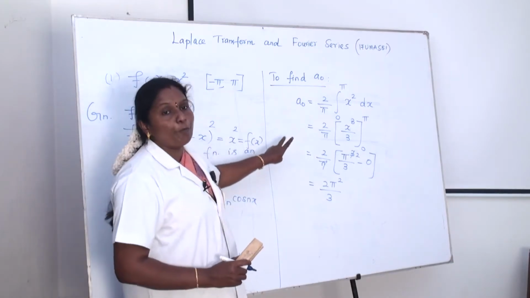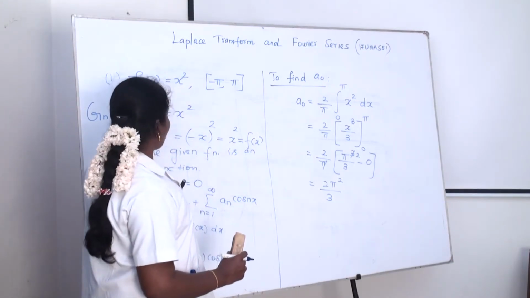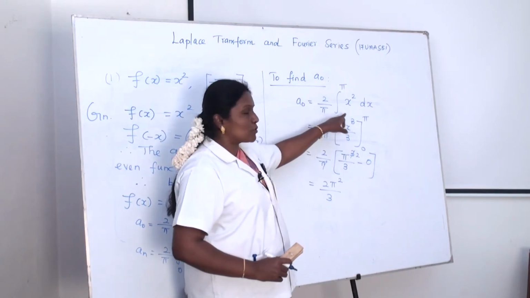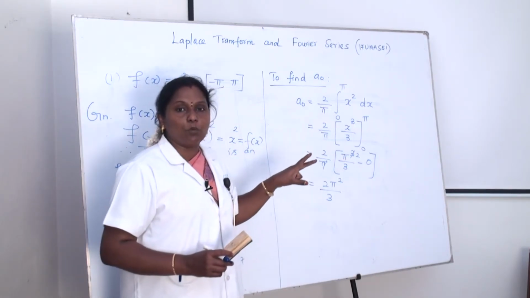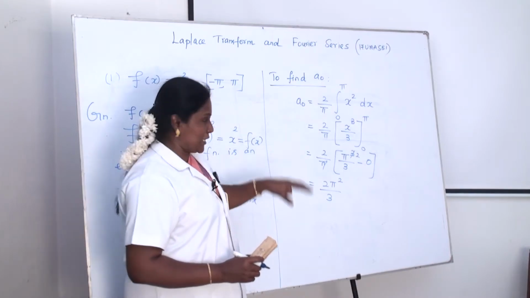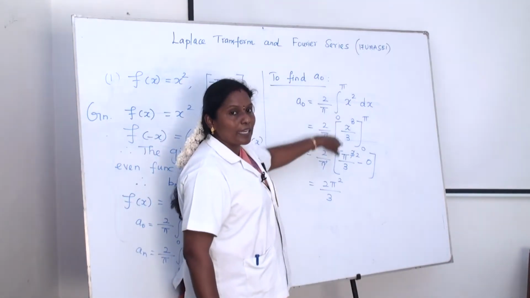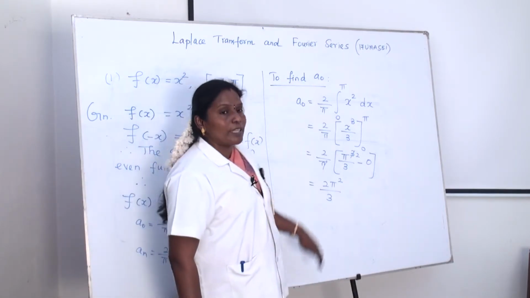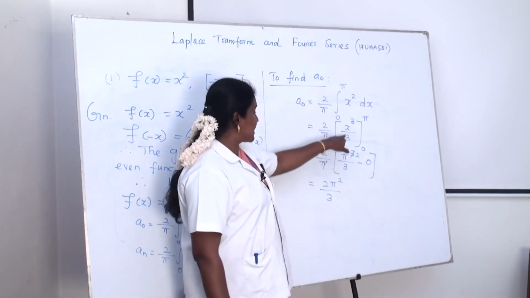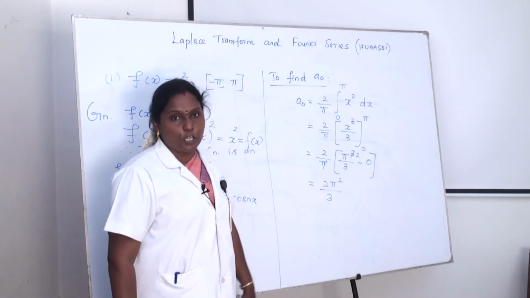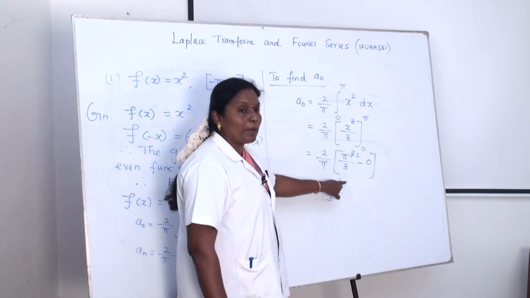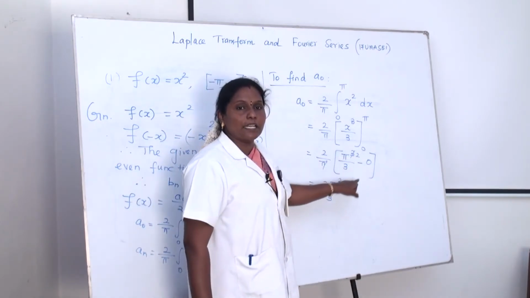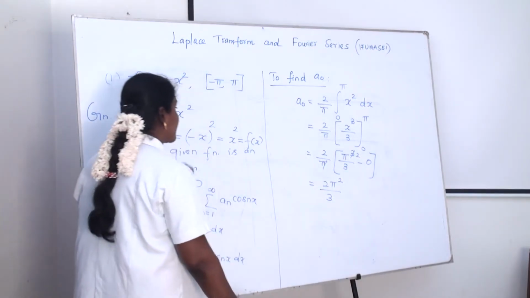Just write the formula and then substitute: f of x is equal to x squared here. Integration of x squared dx means we just integrate with respect to x. The integration of x squared is x cube by 3. Then substitute the upper and lower limit. The upper limit is pi and the lower limit is 0. Therefore we get pi cube by 3 minus 0. One pi is cancelling, we get 2 pi squared by 3.